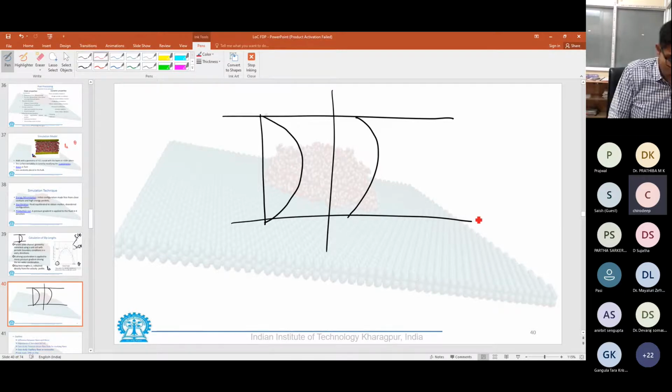There can be a case where the exchange of momentum is so drastic that not only the layer adjacent to the wall has come down to the momentum of the wall, but also the layer next to it has reduced its momentum. As a result, what you would have is a multi-layer sticking. So you would have something like this.